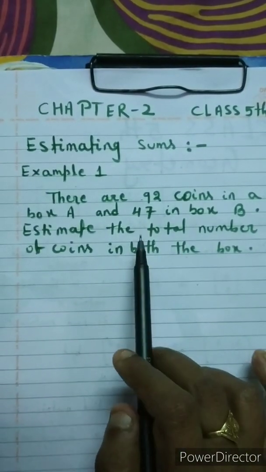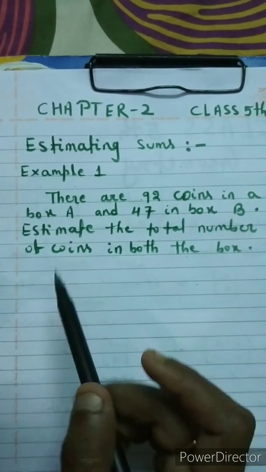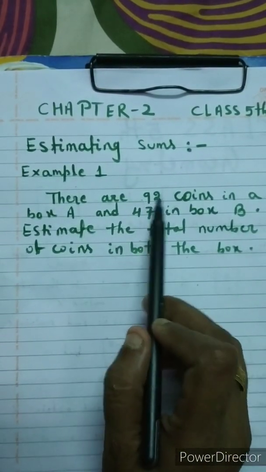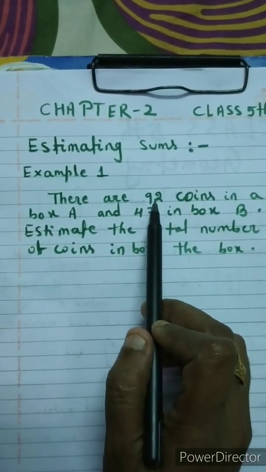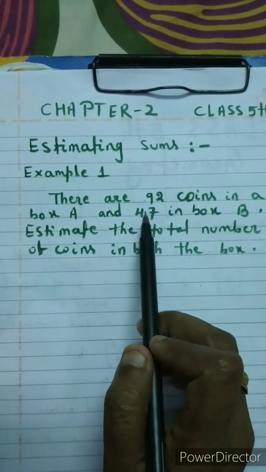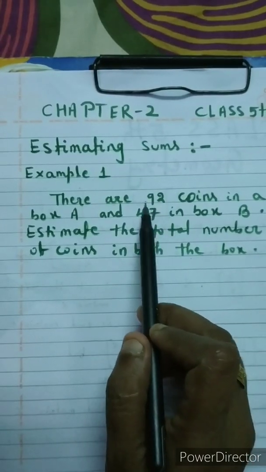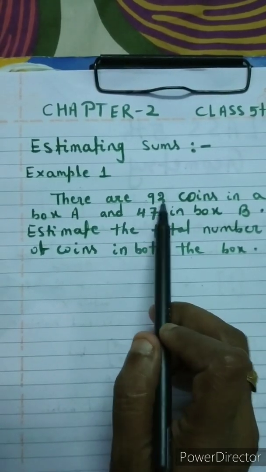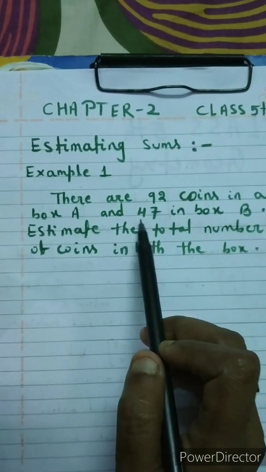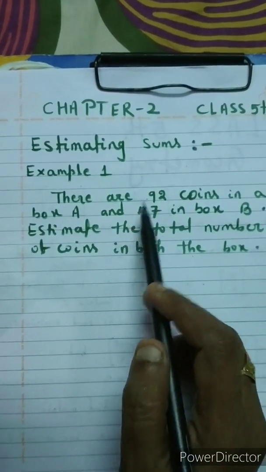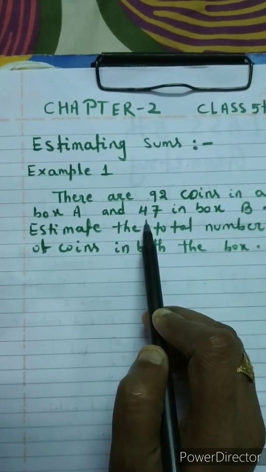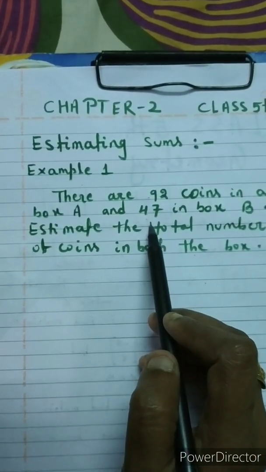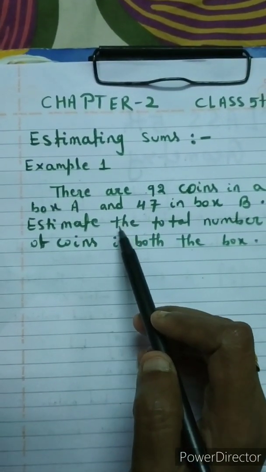So what I will do is first round off 92 to the nearest 10 and 47 also to the nearest 10. If we round off to the nearest 100, this is a wrong estimation, children. So here we will round off both the numbers, 92 as well as 47, to the nearest 10. Then after we will estimate the sum.